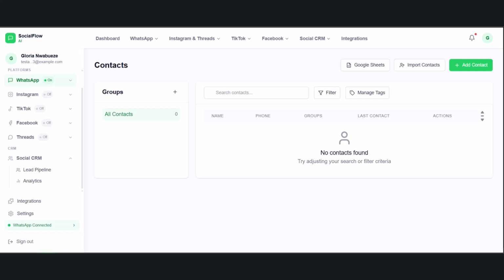So this is what you are seeing on the screen. What you are seeing on the screen is my own personal automation system. It's not a public use space. It's not a public use platform. It's just a personal something I built for myself to manage my business. Now, the WhatsApp one is working perfectly fine.